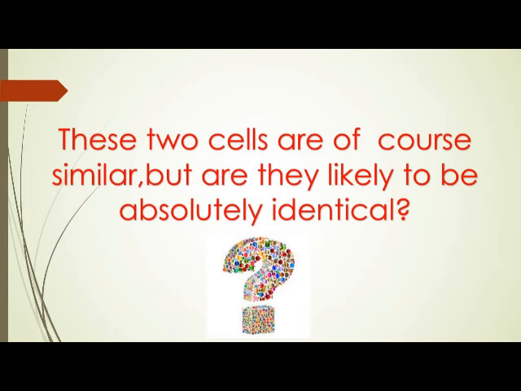Thus, the surviving cells are similar to but subtly different from each other. This inbuilt tendency for variation during reproduction is the basis for evolution.